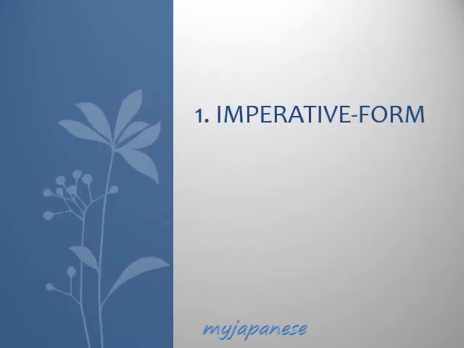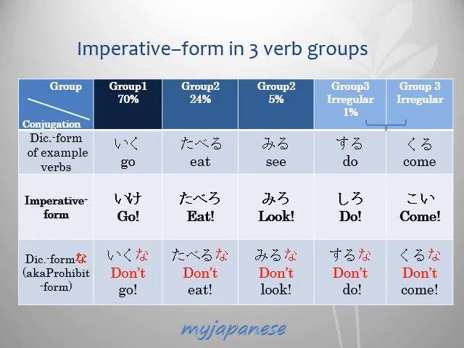Now, let's start with imperative form. Imperative form is used to demand the listener to do something. Because it sounds commanding, we call this form imperative form. These are examples of imperative form. Go, 行く in dictionary form.